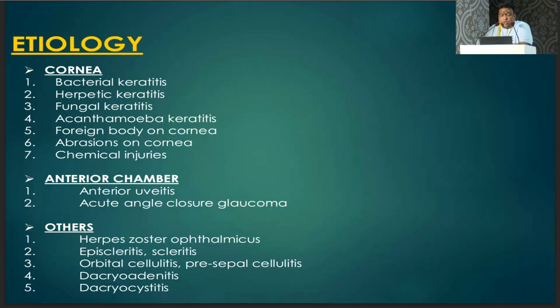Then coming to cornea, there could be various keratitis like bacterial, herpetic, fungal, acanthamoeba keratitis, foreign body on the cornea, abrasions on the cornea, or chemical injuries. Then in the anterior chamber, there could be anterior uveitis or acute angle closure glaucoma. Other disorders like herpes zoster ophthalmicus, episcleritis, scleritis, orbital cellulitis, preseptal cellulitis, dacryoadenitis, and dacryocystitis, they all present with acute red eye.